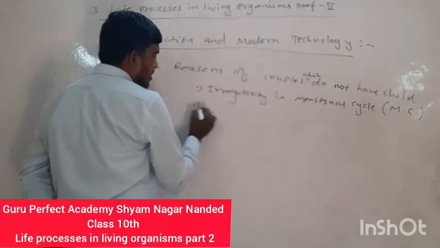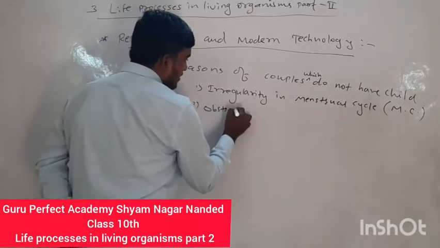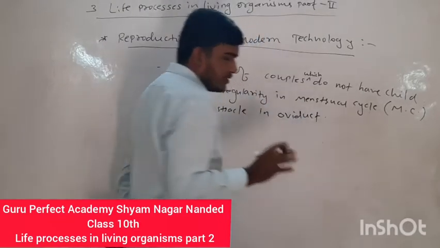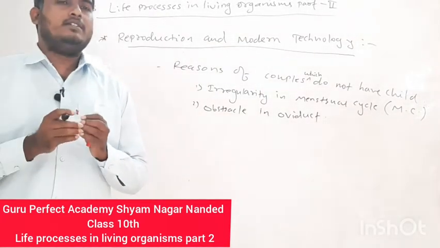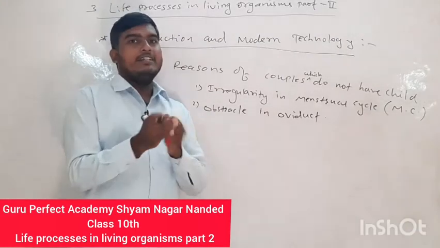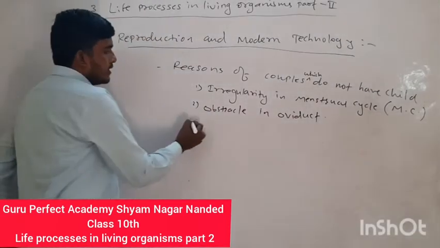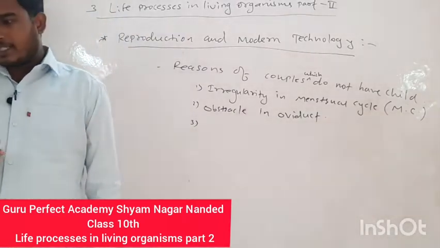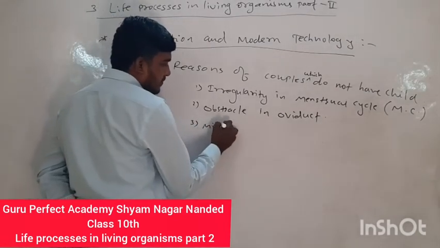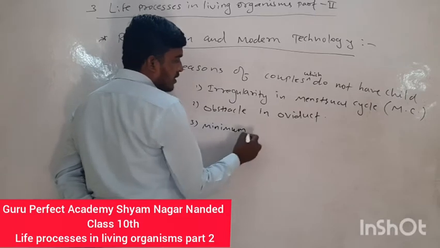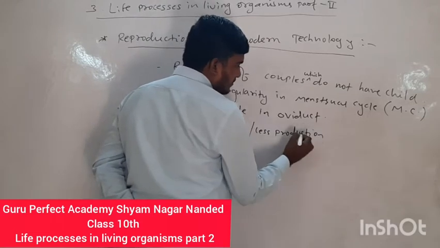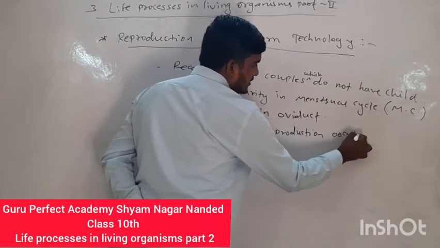The second one is an obstacle in the oviduct, that is, the oviduct having a problem. Some kind of problem in the oviduct is unable to fertilize the ovum. This is one of the problems. Another problem is the production of oocytes, that is, minimum or less production of oocytes.